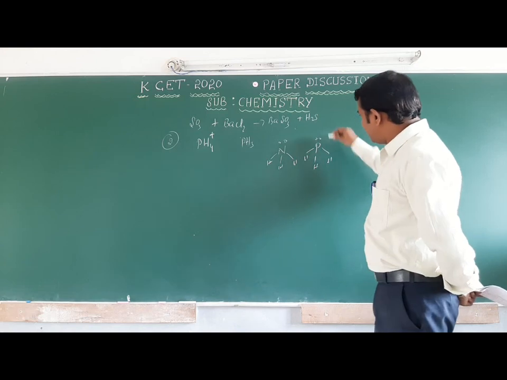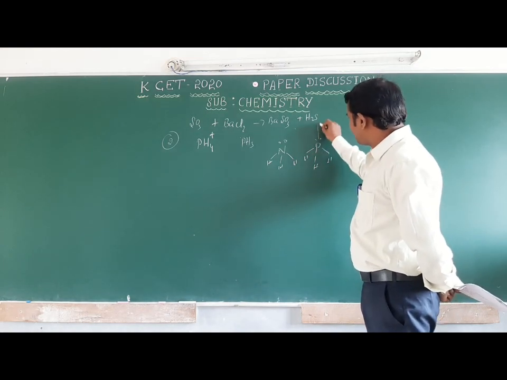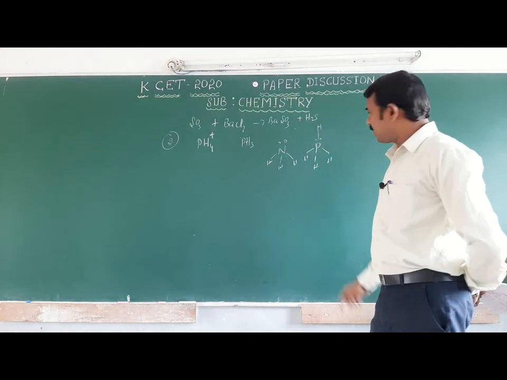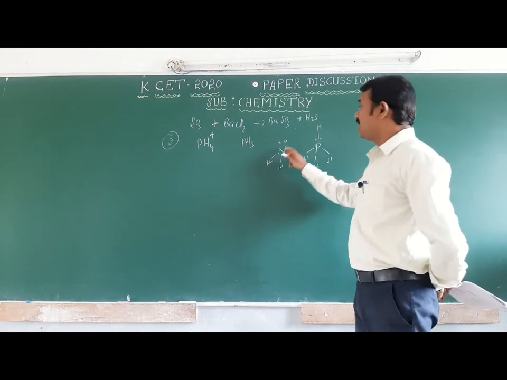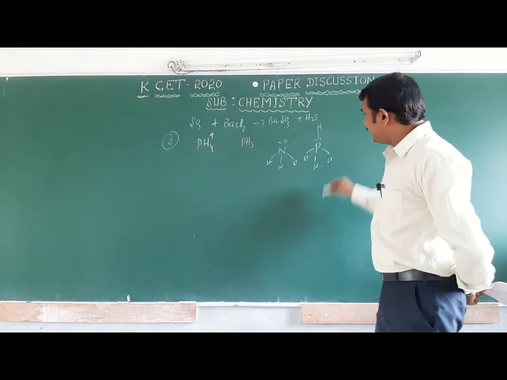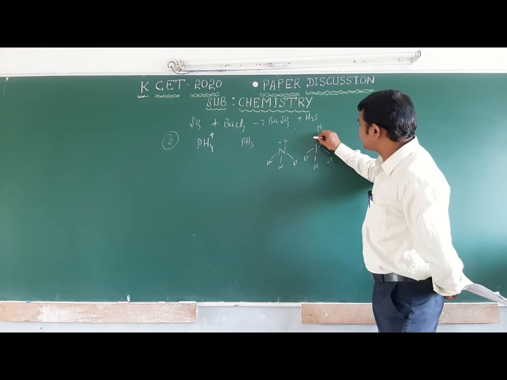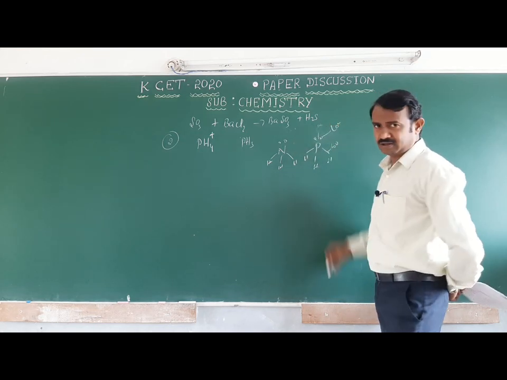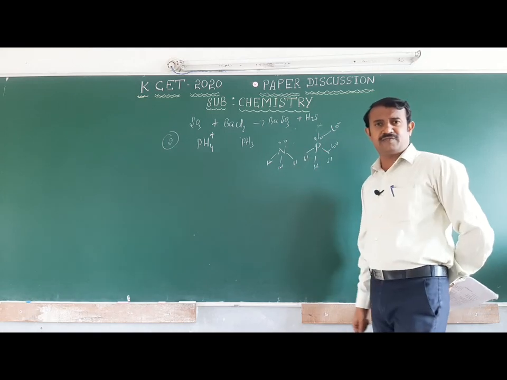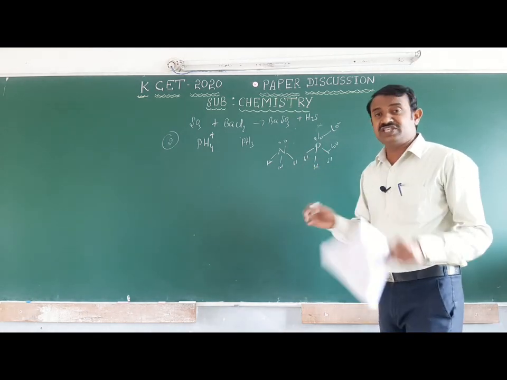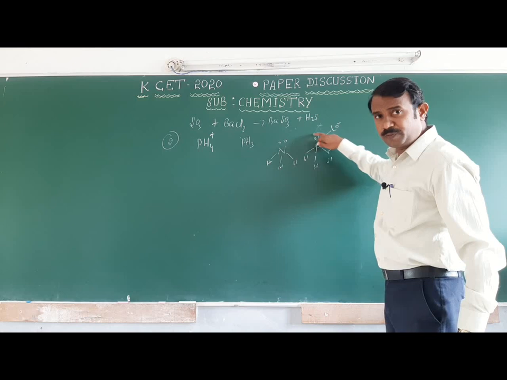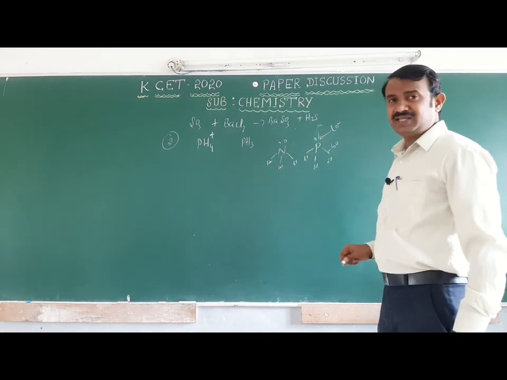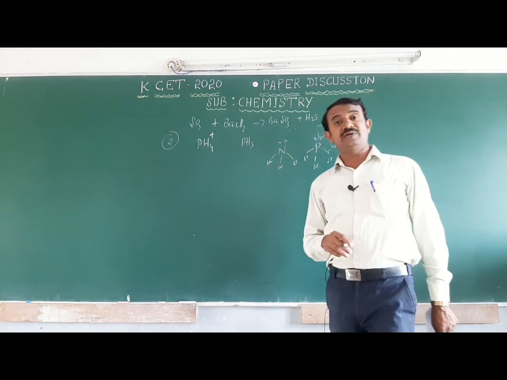But when hydrogen is attached to phosphorus to form phosphonium, the bonding electrons and lone pair electrons repel each other, and the bond angle automatically increases.